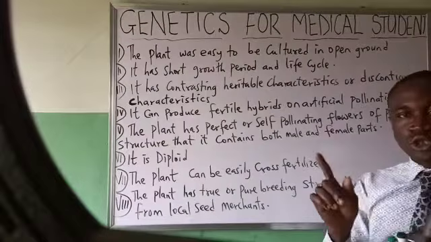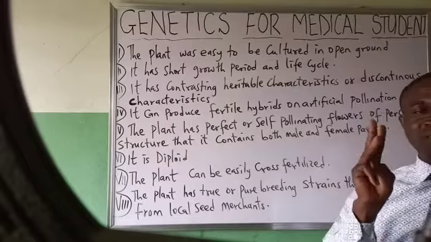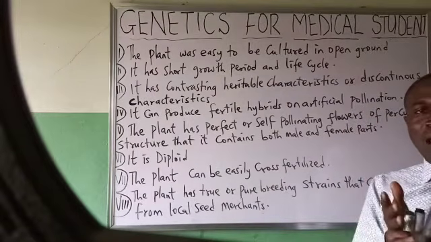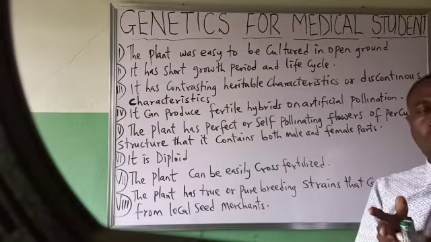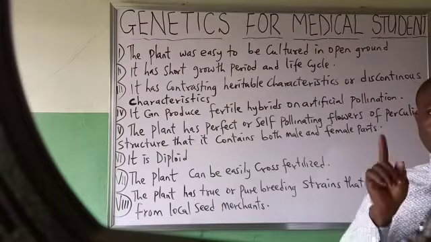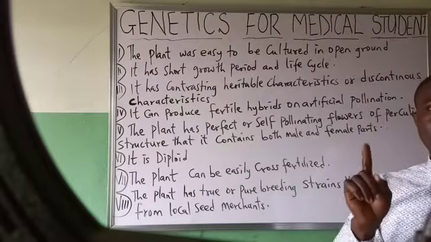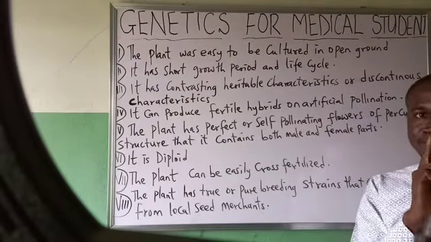It is important to note that we have three basic areas of genetics. One, Mendelian or classical or transmission genetics. Two, molecular genetics. And three, population genetics.